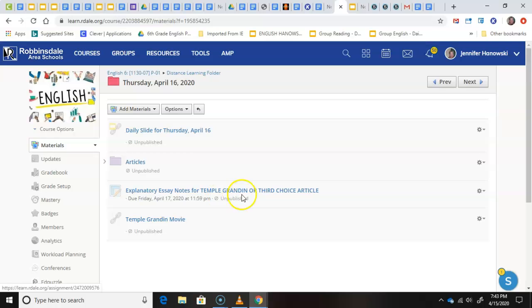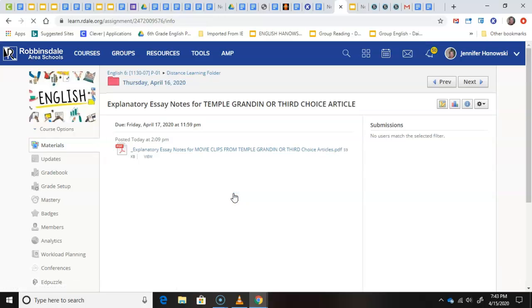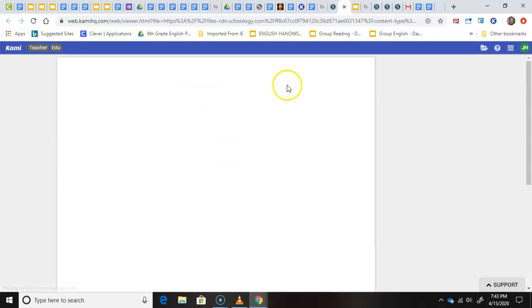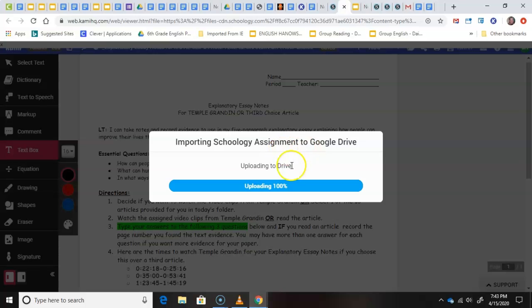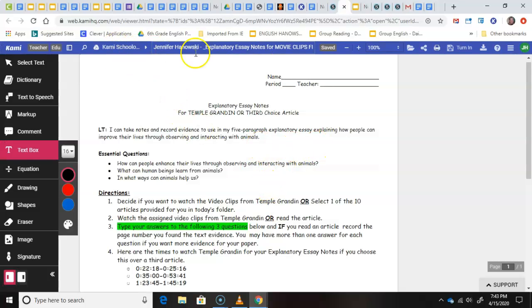And then, like I said, when you open this assignment, do it right from here and click open, and then pick open assignment with CAMI. And when you open it, if your CAMI is working correctly, you will see at the top, it'll ask to import it through Google, and you're going to let it do it. You upload it. And then you should see up here at the top, it'll have your name, and see how it says CAMI Schoology?